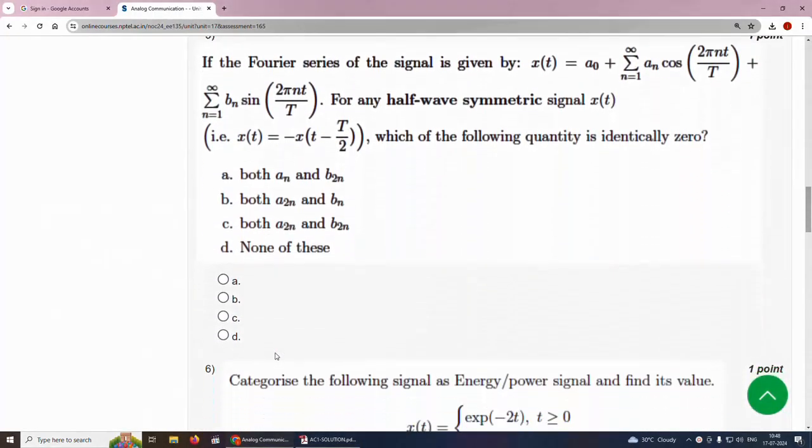Fifth question, if the Fourier series of the signal is given by x of t equal to a naught plus summation n equal to 1 to infinity a n cos 2 pi n t by capital T plus summation n equal to 1 to infinity b n sin 2 pi n t by capital T, for any half wave symmetric signal x of t, which of the following quantity is identically 0? The solution for this question is,